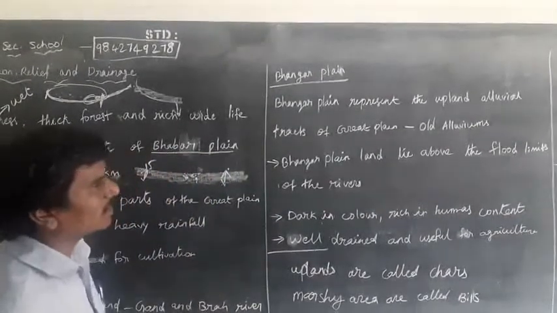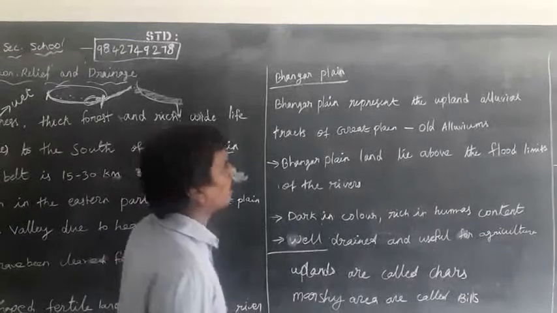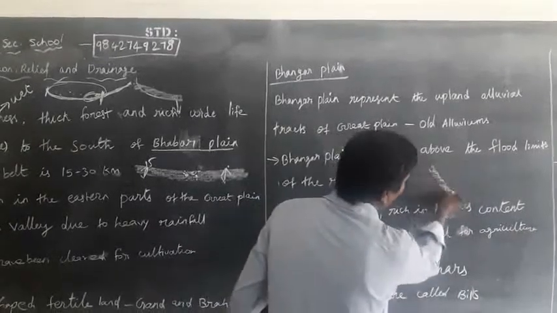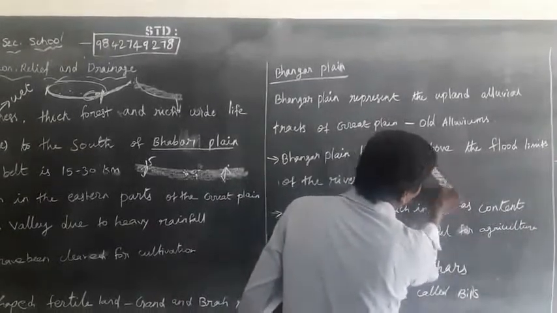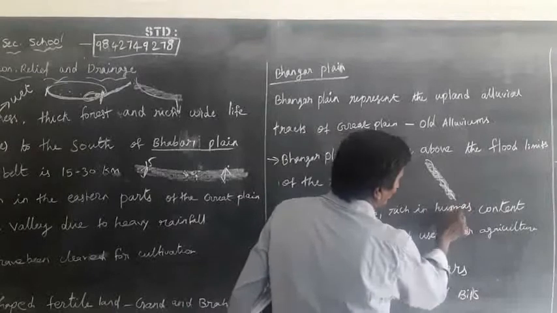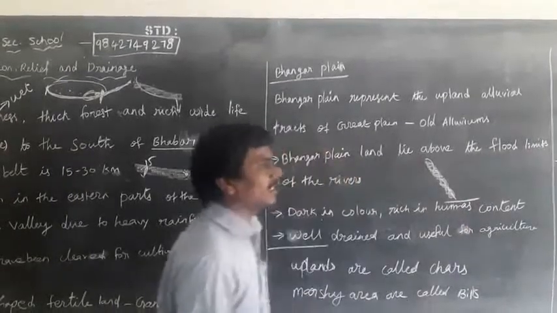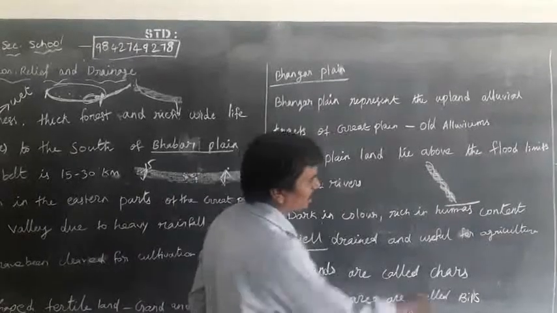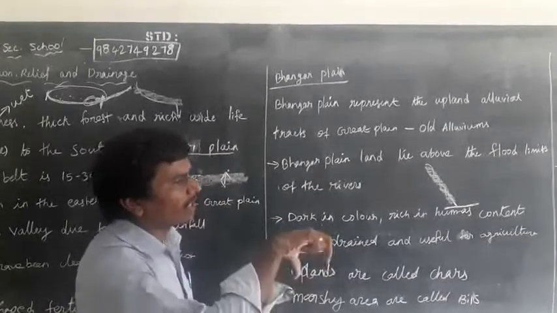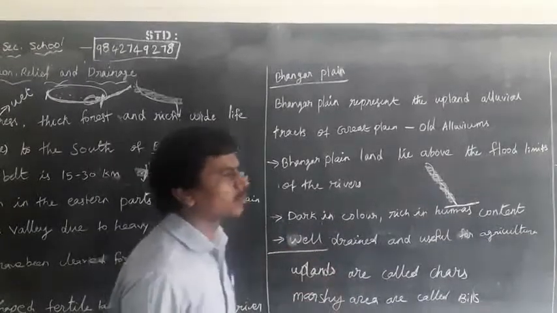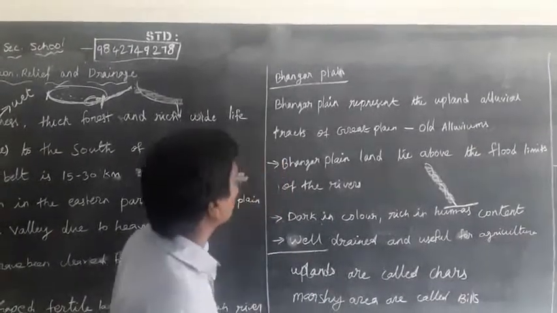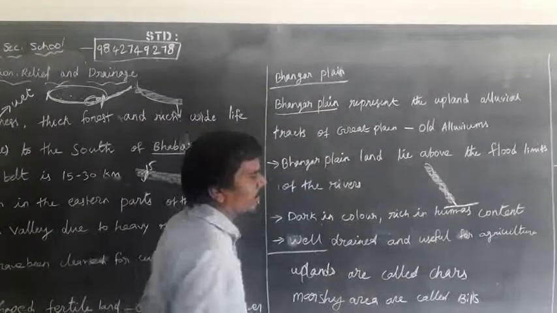The Bangar plains represent the upland tracts of the Great Plains. Rivers originate in the mountain areas and run to the sea, mostly the Bay of Bengal, with slow flow and deposition.